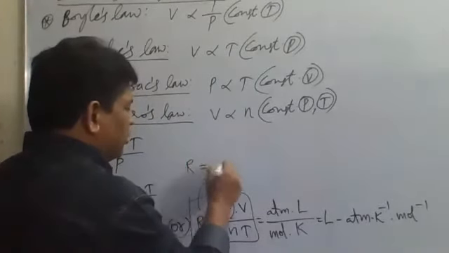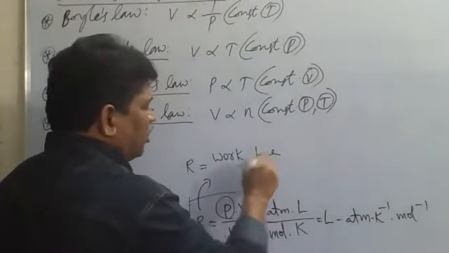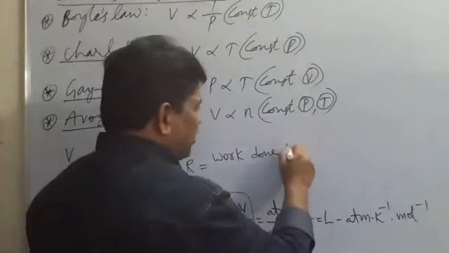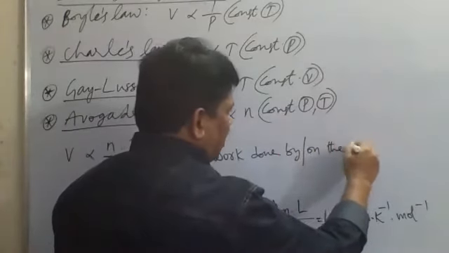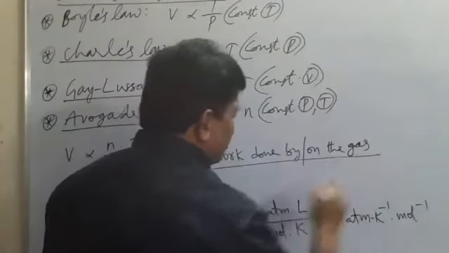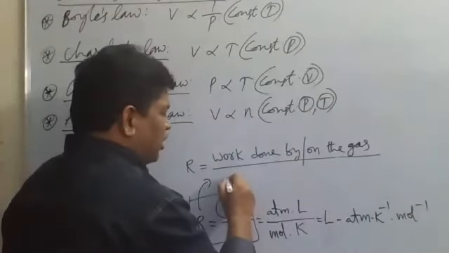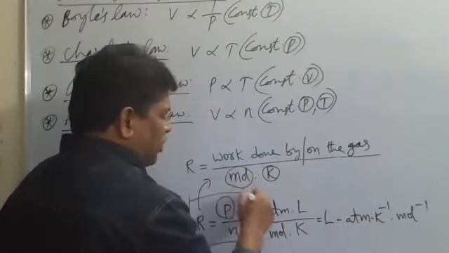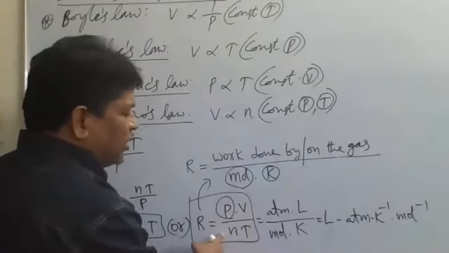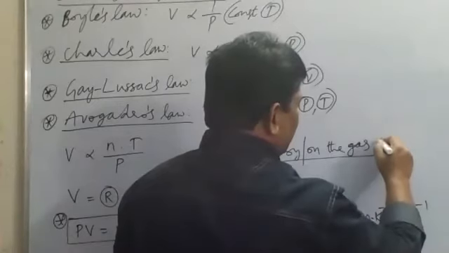R is equal to work done by the gas, otherwise on the gas. Here, in place of P into V, we divide by the number of moles, and T is the Kelvin temperature. So Kelvin temperature and moles we take here in the denominator. And work done is nothing but P into V.